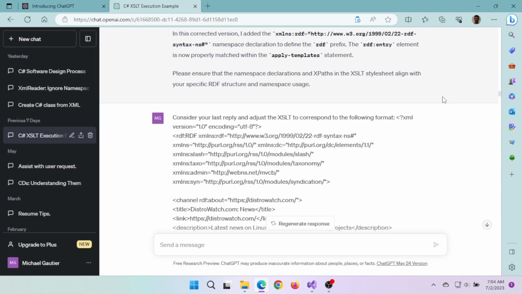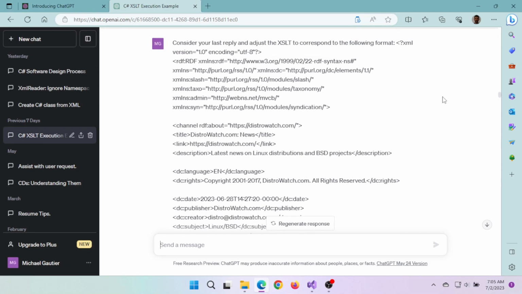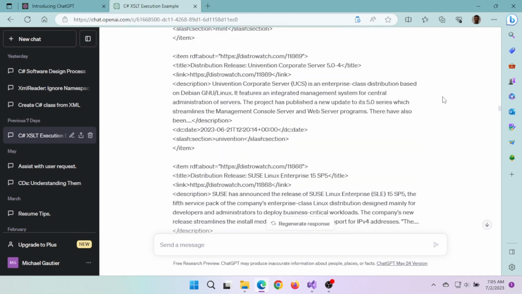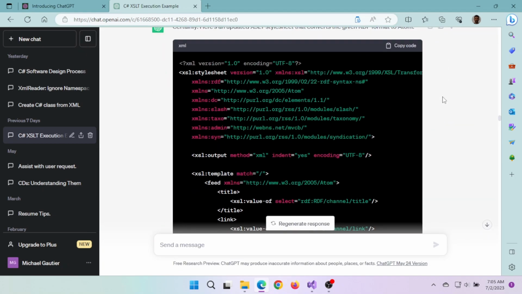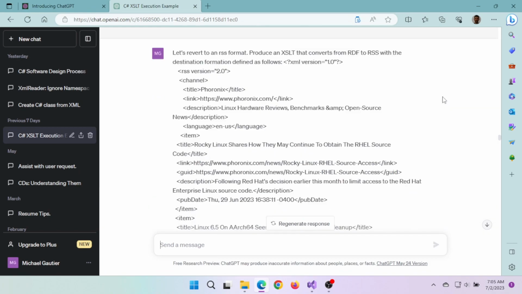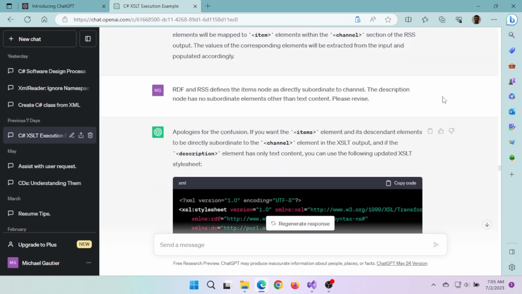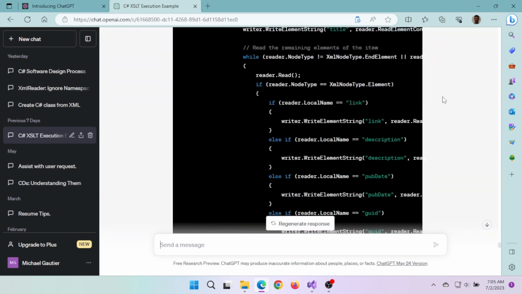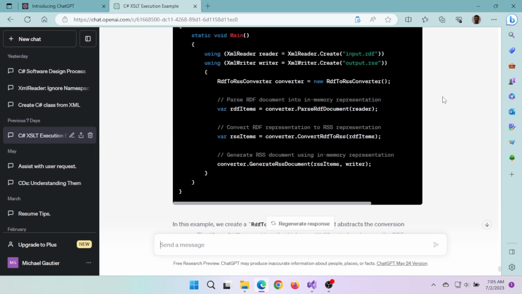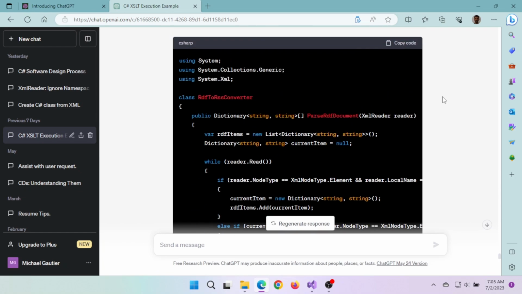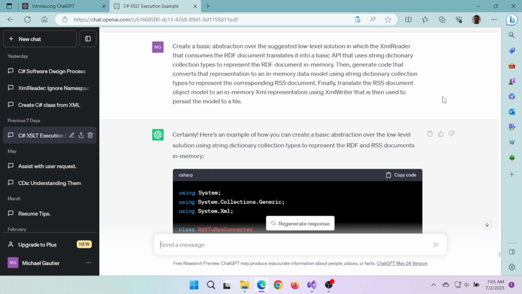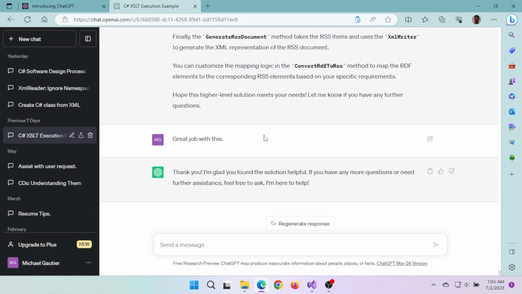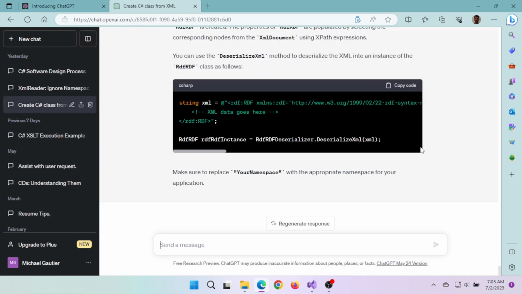It gave me not only an XSL output that I could write as an XSLT file and put into Visual Studio, but also the corresponding C# code that would load that XSLT style sheet and convert it to a data format and to an object format. That's what I show here. But I decided I wanted to move on to a different solution.